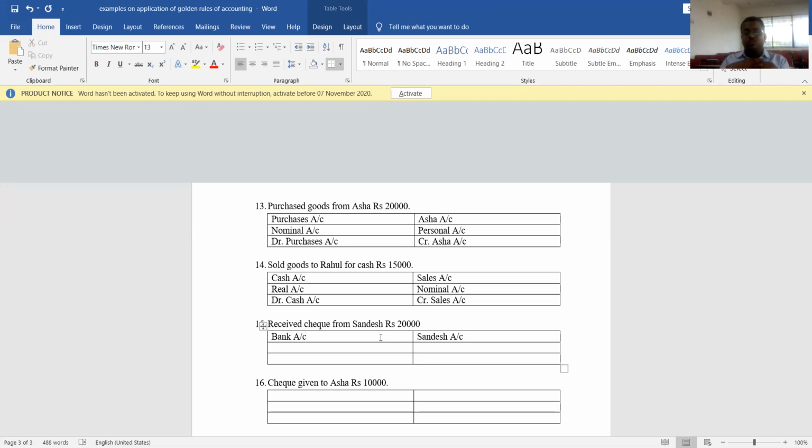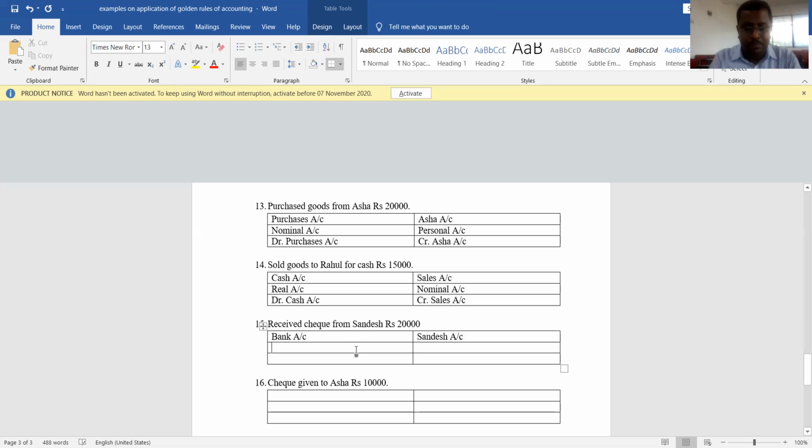So received check from Sandesh. We received check from Sandesh and immediately deposited into bank. So who is the receiver? Actually, banker is the receiver. Who is the giver? Sandesh is the giver. Yes, of course, we received that check. But here we received it and we deposited it. So who is the actual receiver? Banker is the actual receiver.